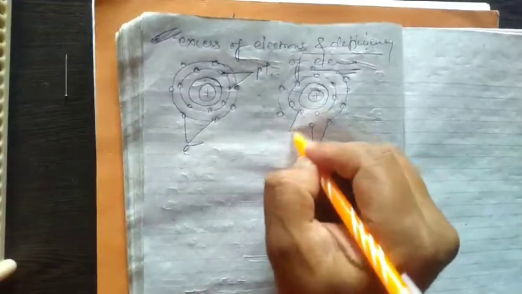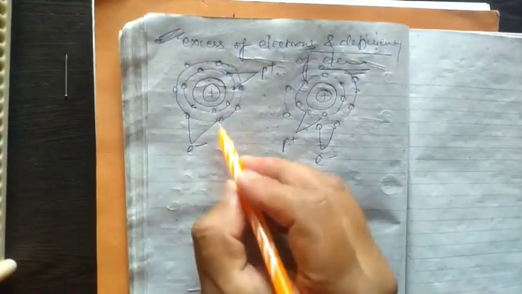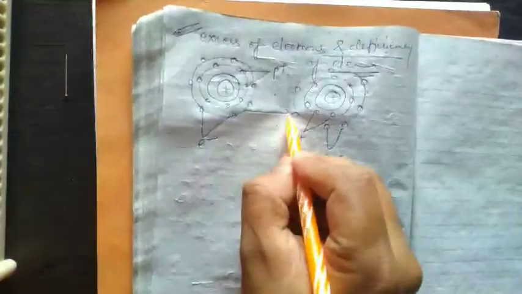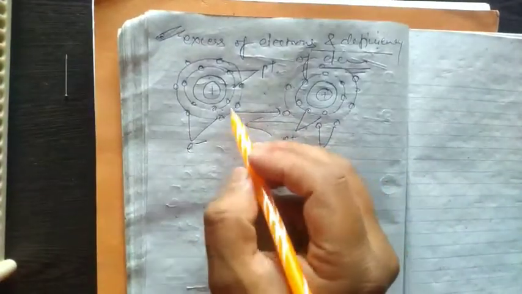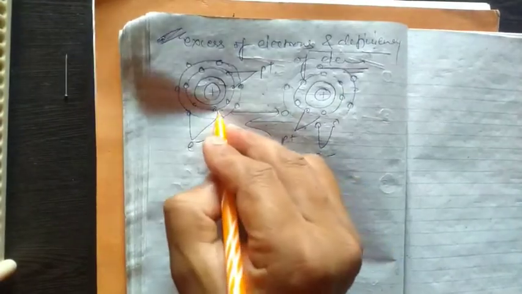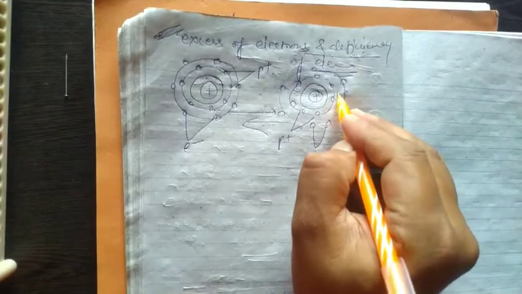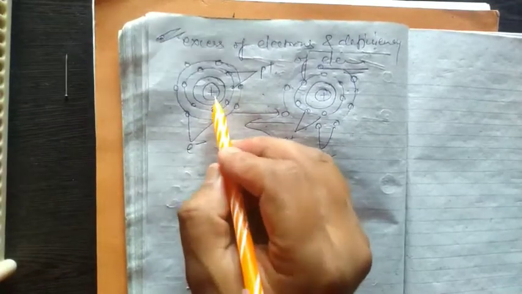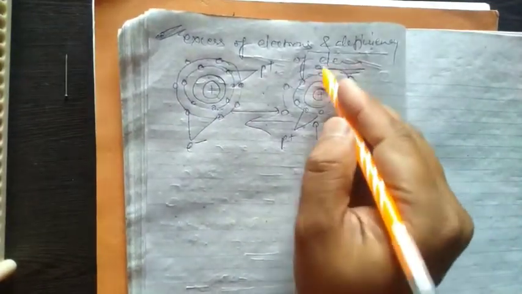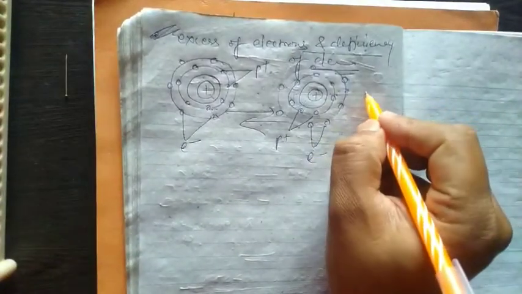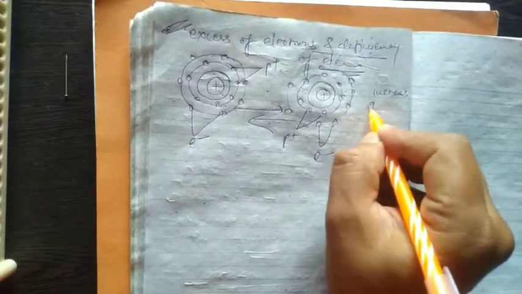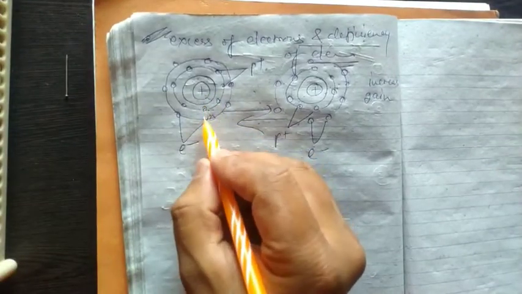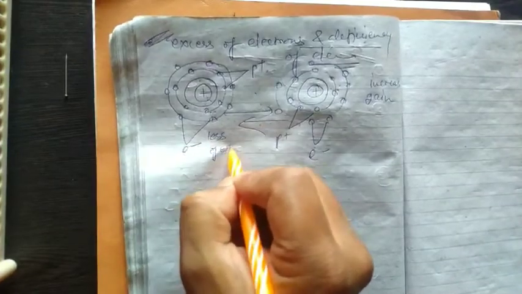This is electron, this is proton. If I just transfer the number of electrons from here to there or there to here, then one atom has a loss of electrons and the other atom has a gain of electrons. Suppose I transfer two electrons from here to there, then the total number of electrons here increases, or gains, and the number of electrons in the first atom is a loss, or decrease, of electrons.